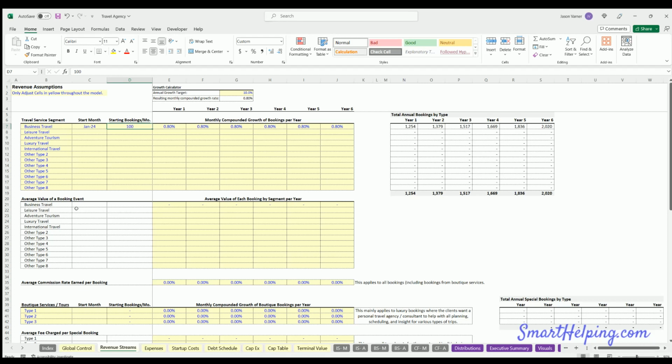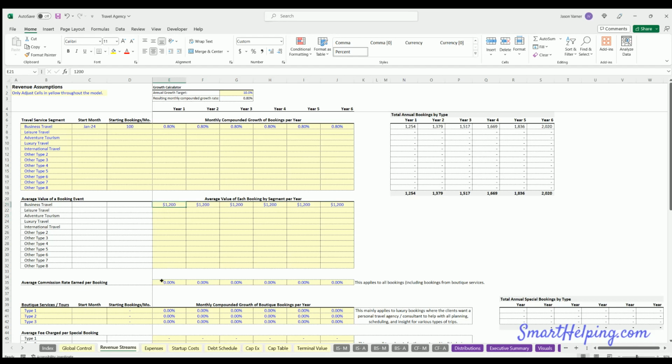And then we want to know, well, as a travel agency website like Expedia or something, they book and then they get paid a commission by the hotels and all the different vendors and everything that they're connected to. So what's the average booking value here? Let's say business travel, let's say it's $1,200. Every time someone books, on average they're paying $1,200.